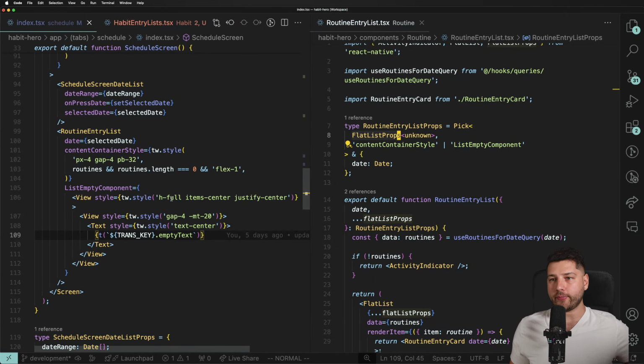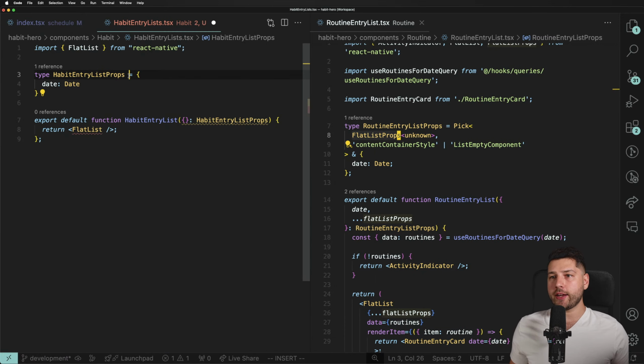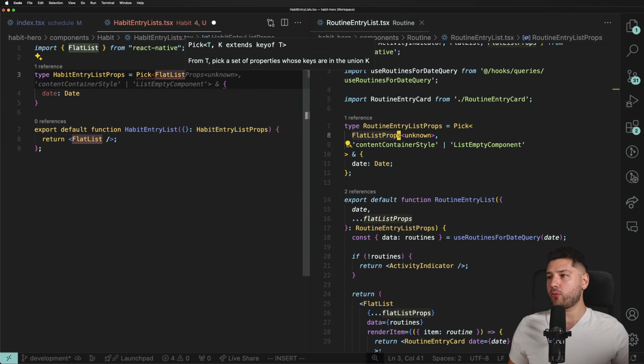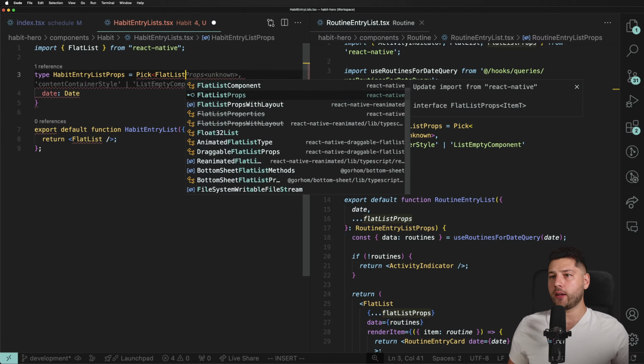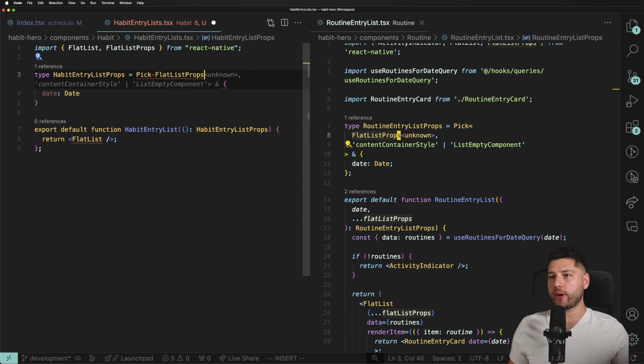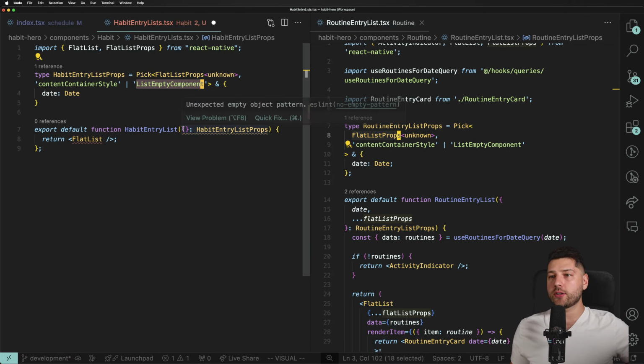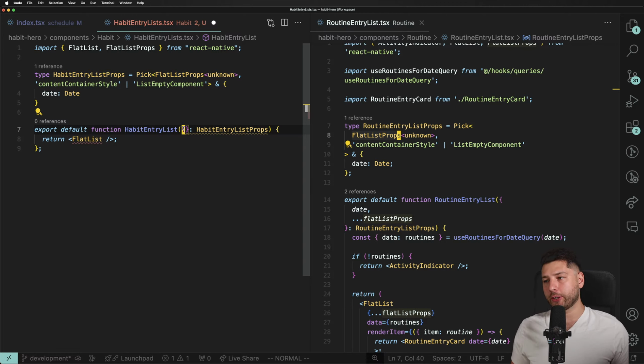So that's it. So we're going to do the exact same thing. We're going to have this be pick, and then flat list props. We're going to import this from React Native. We're going to pass it here unknown and let Copilot kind of fix everything for us. There we go. We're just going to access the content container style and the list empty component. If in the future we want to access more of these, we can just extend this type. I always like to be a little bit more explicit than implicit, just because it helps make it clear sometimes.